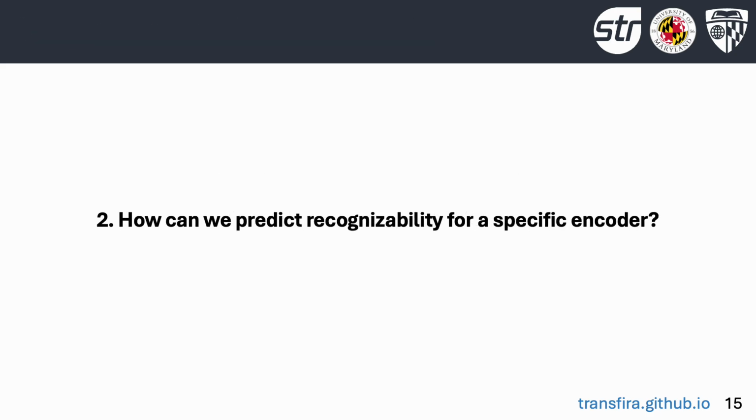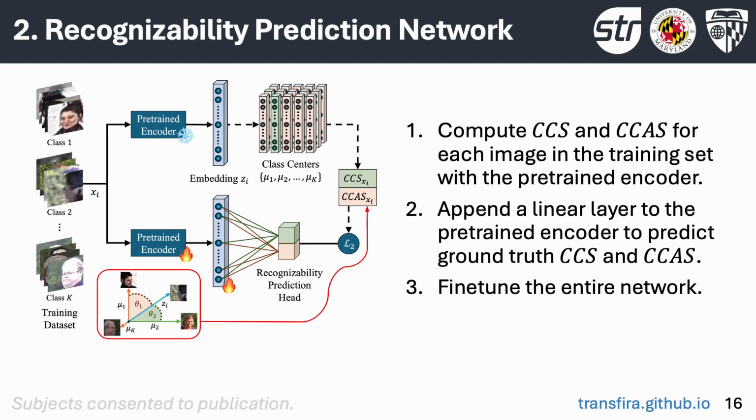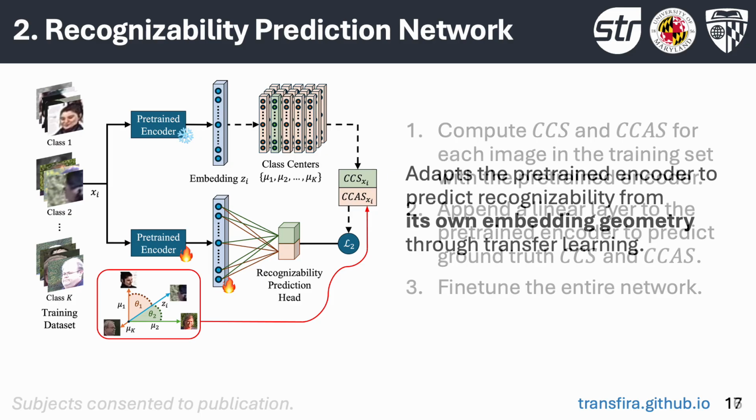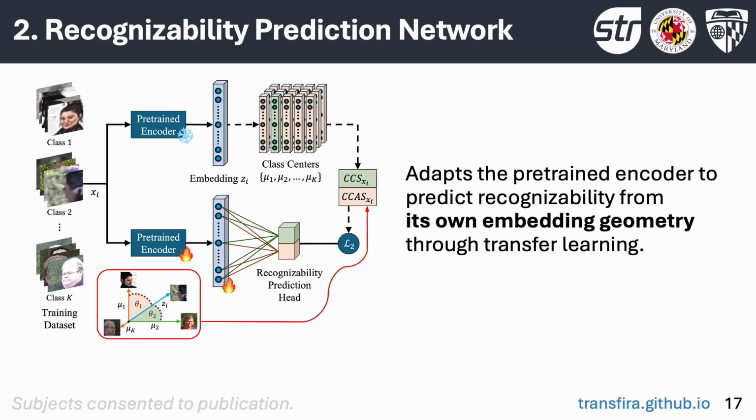The second sub-question TransFIRA addresses is how to predict recognizability for a specific encoder. Given a pre-trained encoder, we predict and aggregate the gallery centers, then compute CCS and CCAS for each probe image in the training dataset. Next, we append a linear layer to the pre-trained encoder to regress ground truth CCS and CCAS. Finally, we fine-tune this entire recognizability prediction network using mean-squared error loss. This transfer learning approach adapts the encoder to predict recognizability from its own embedding geometry, taking advantage of its pre-training and converging very quickly. Note that there are now two networks.